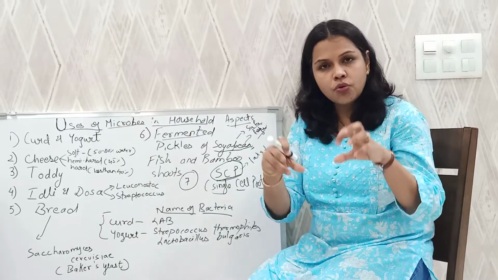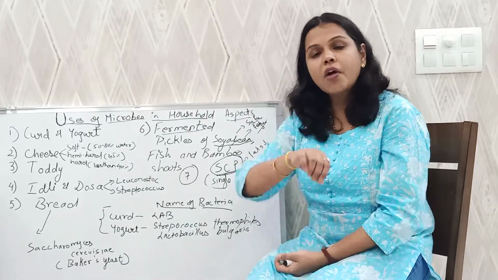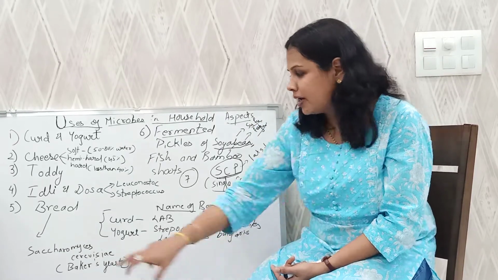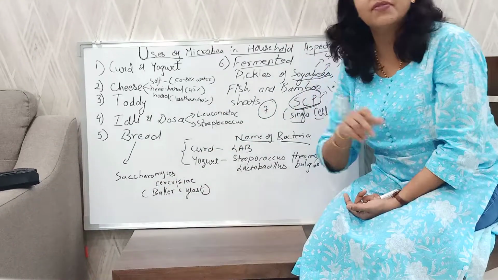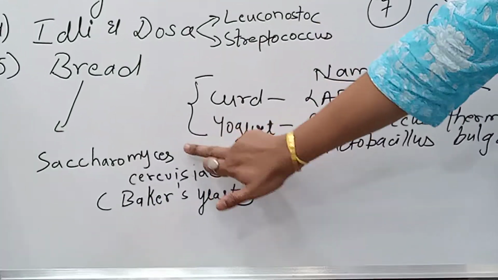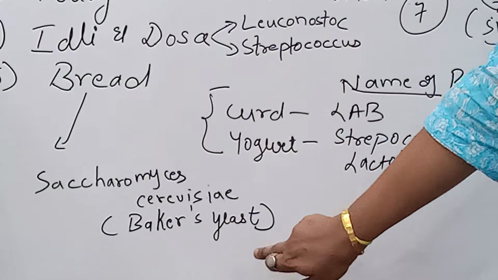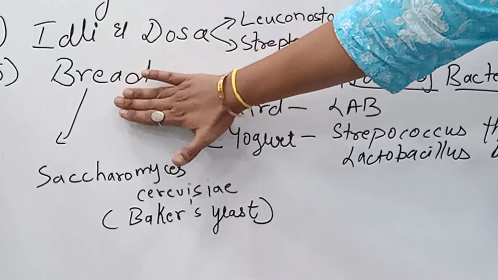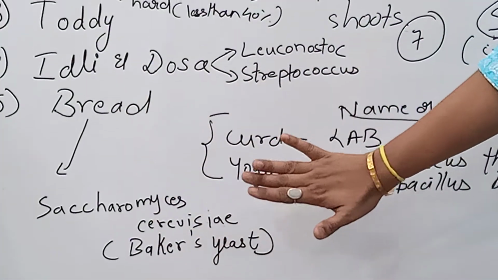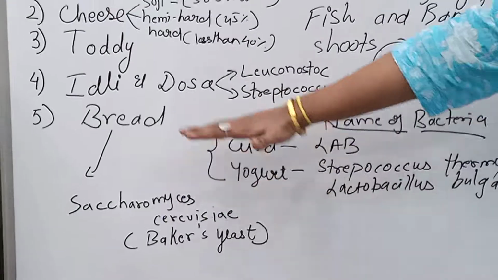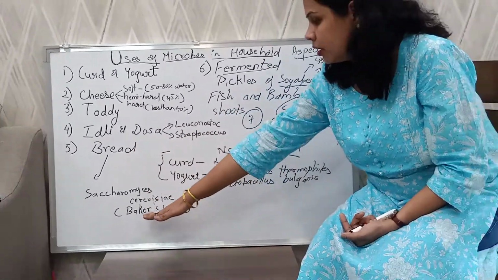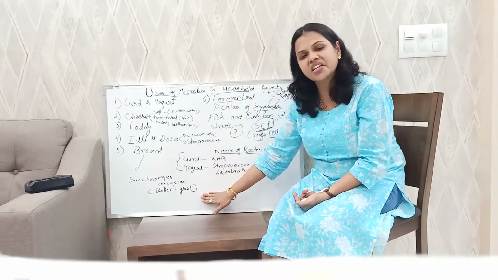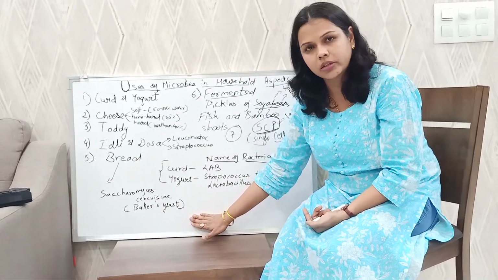So you have to take flour, you have to add one specific microorganism. यहाँ पर नाम है Saccharomyces cerevisiae. Now this Saccharomyces cerevisiae is yeast. Okay, it is a fungus. So for making bread you are using yeast, you are using fungus. Since bread is being made, the name is baker's yeast. यहाँ पर जो हम नाम यूज करते हैं that is baker's yeast. बेकरी में यूज करते हैं.